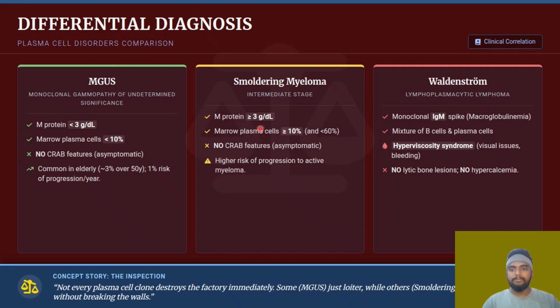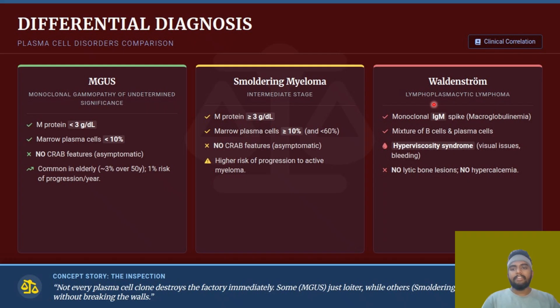So mostly in multiple myeloma, one type of immunoglobulin will always be elevated. In almost 50 to 60% of multiple myeloma cases, you will have this particular type of immunoglobulin. There will be an IgM spike. And the next one is around 20 to 30%, or 25%, I'm not sure about that. 20 to 30% you can consider. That is in about 20 to 30% of the cases of multiple myeloma.